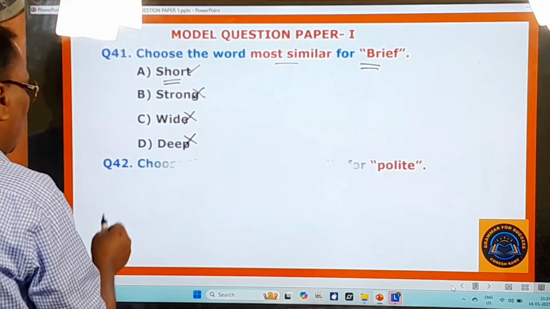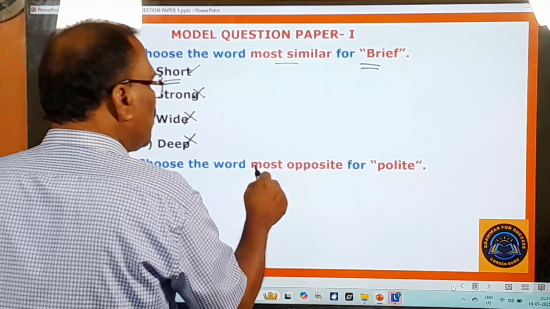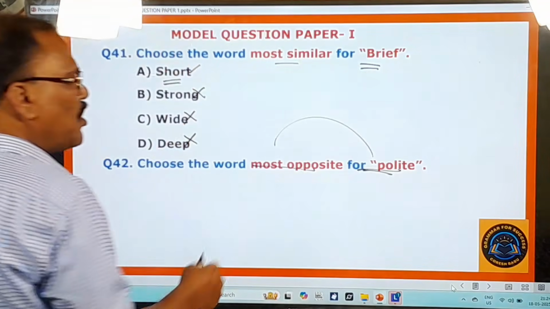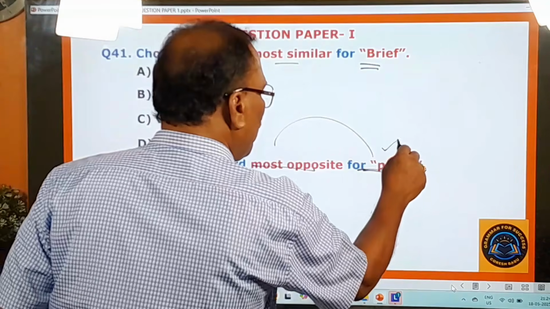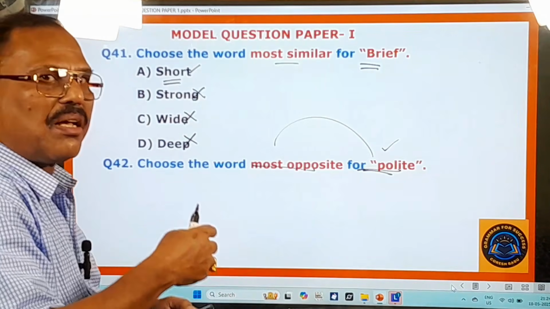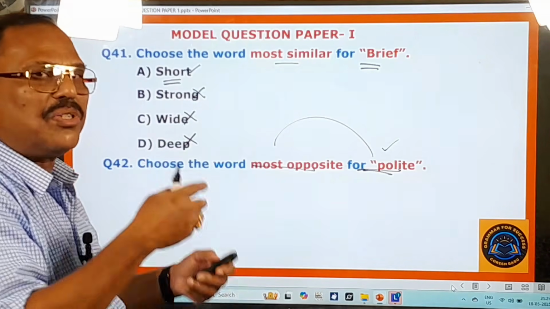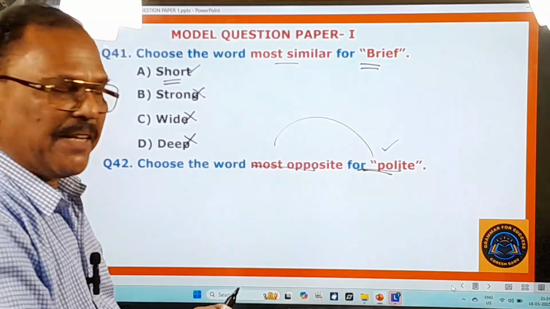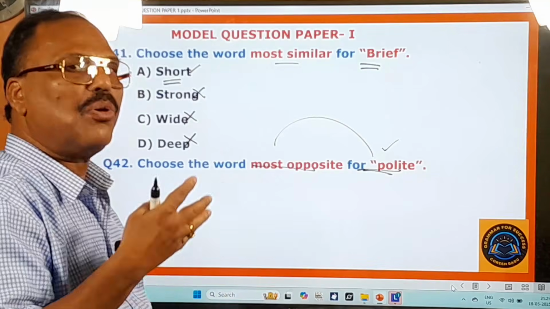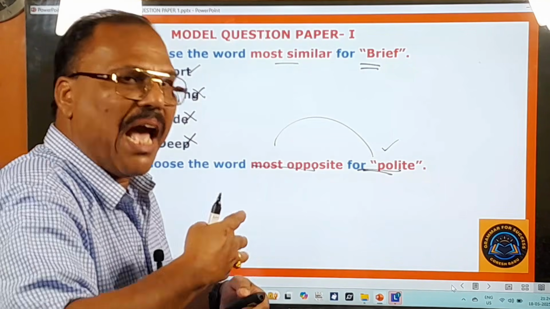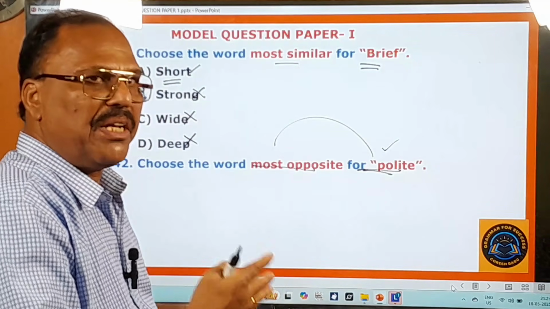Go to the next question, 42nd question. Choose the word most opposite to polite. Most opposite means, in other words, antonym. What is the antonym for polite? Before you choose the antonym, you should first know its meaning. What do you mean by polite? Polite means civil, courteous, mannerly, and there are so many meanings for that.